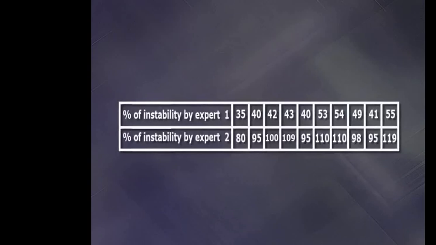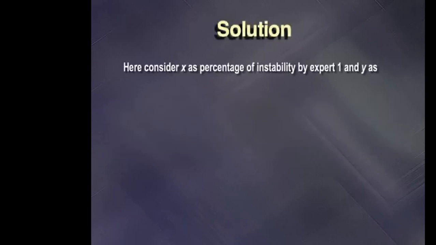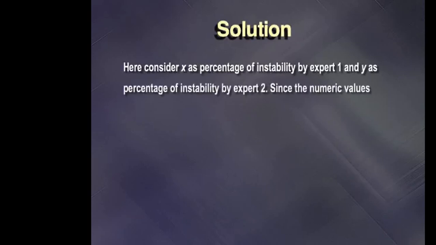We have data: percentage of instability by expert 1 and percentage of instability by expert 2. The data are given in the following table. Let us see the solution. Here, consider X as the percentage of instability by expert 1 and Y as the percentage of instability by expert 2.